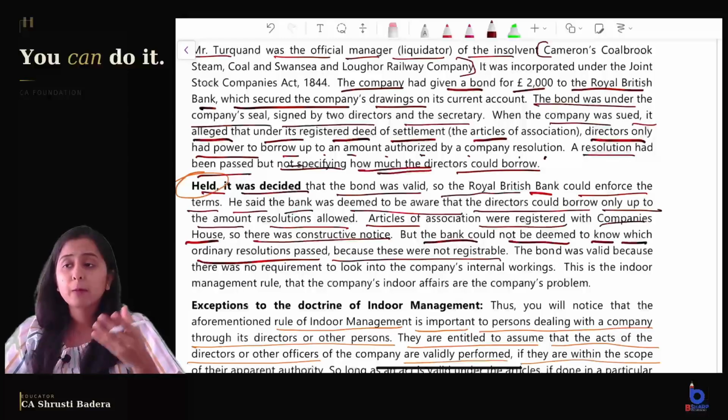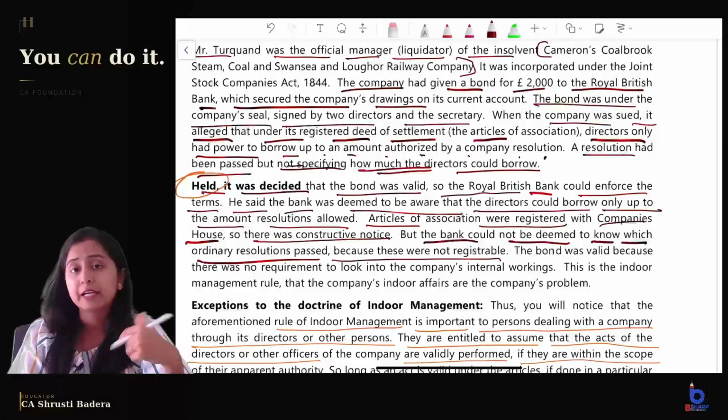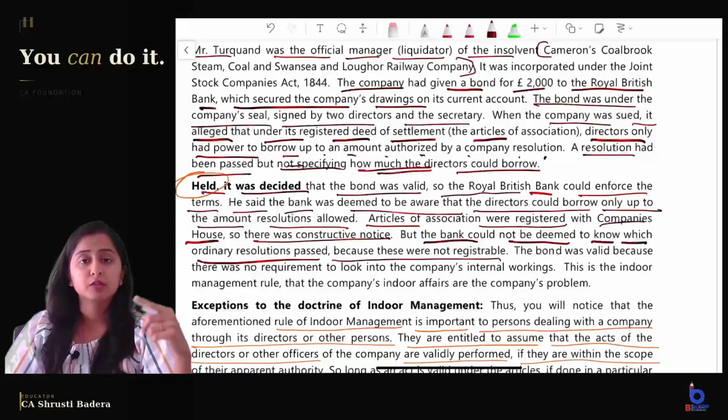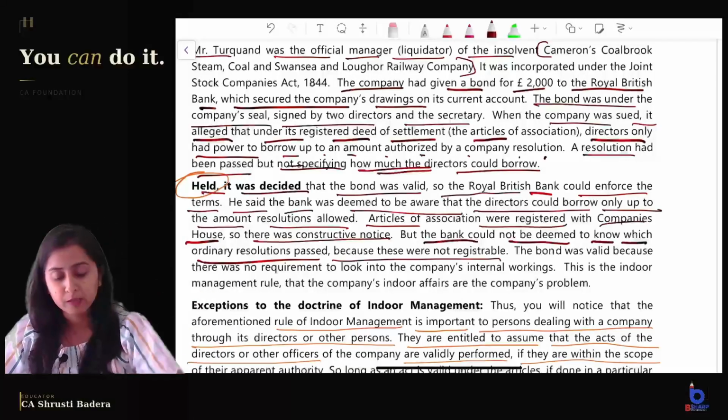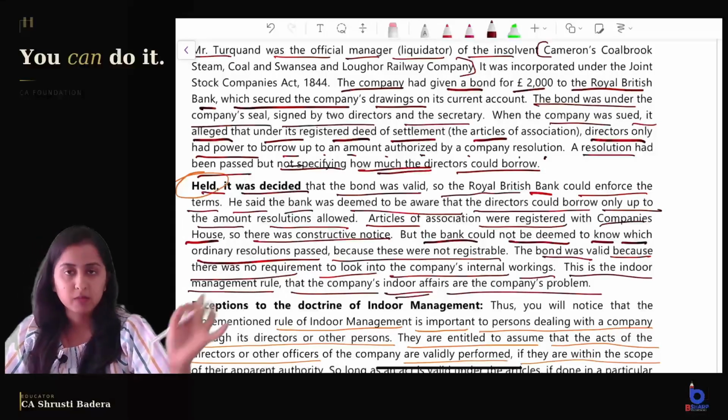So how would the bank know if the resolutions have been passed properly with the amount mentioned? That is not the duty of the bank. They are entitled to assume that these internal procedures have been followed properly. The bond was valid because there was no requirement to look into the company's internal workings. This is the indoor management rule, that the company's indoor affairs are the company's problems.